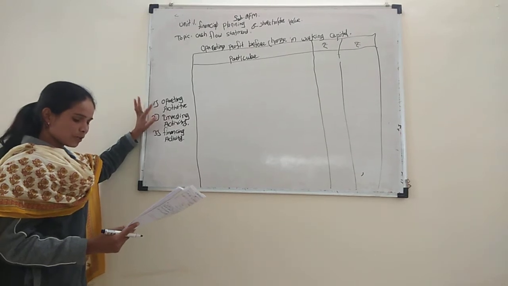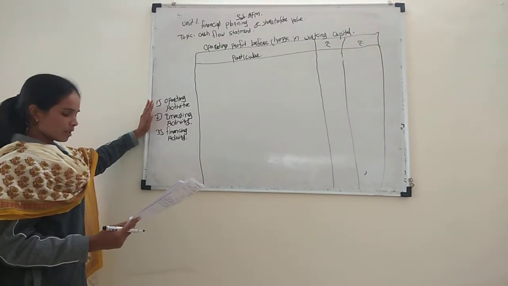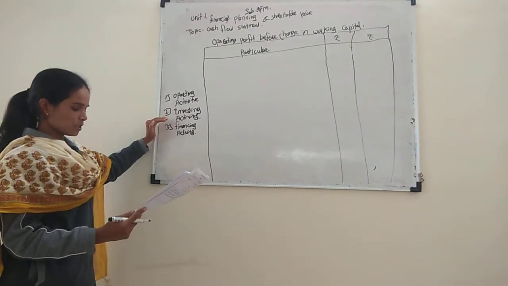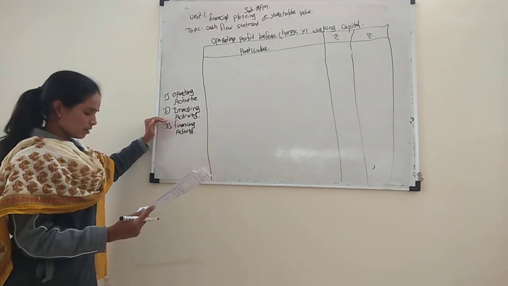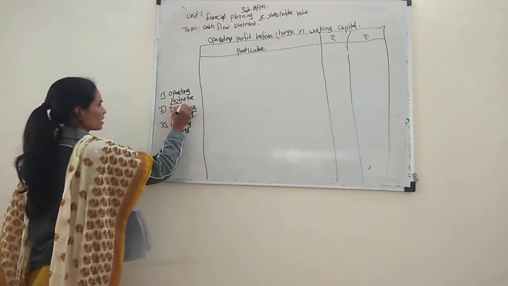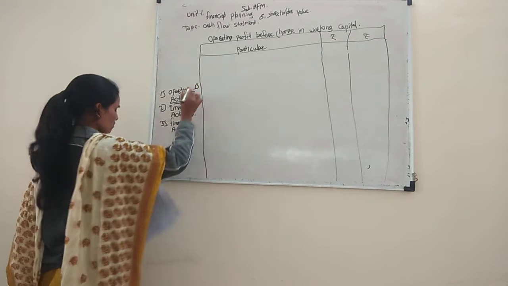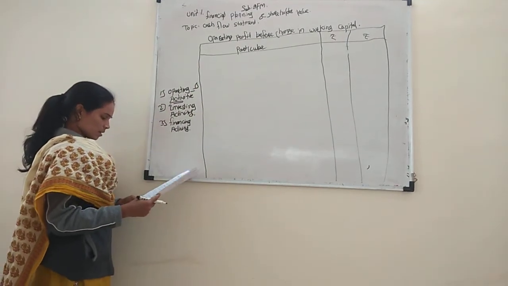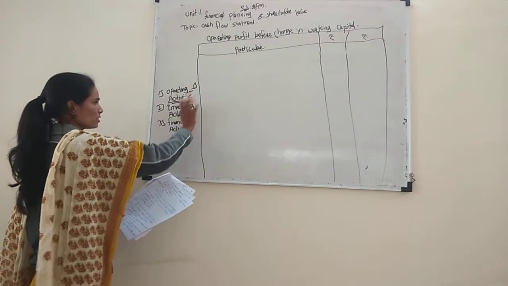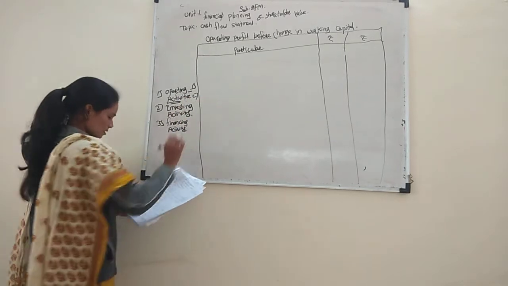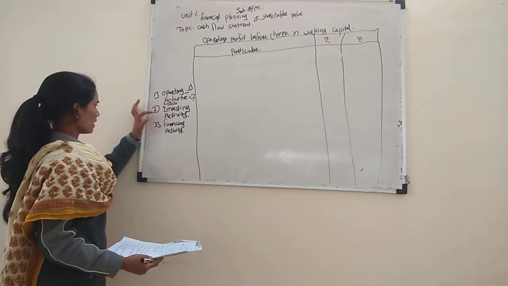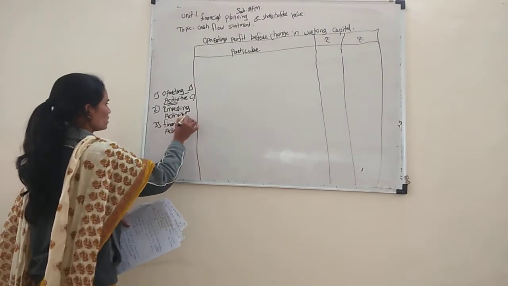First, calculate the operating profit before changing working capital, and next, the effect of changing working capital. This is the operating activity. These are the two stages. First, calculate operating profit before changing working capital. And second, the effect of changing working capital. And next one is investing activity.